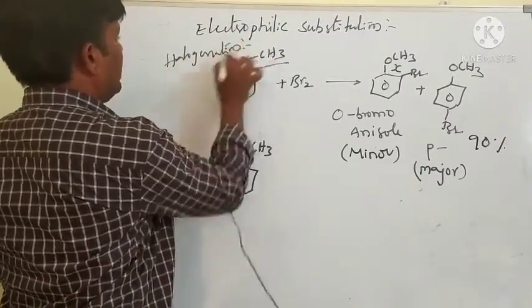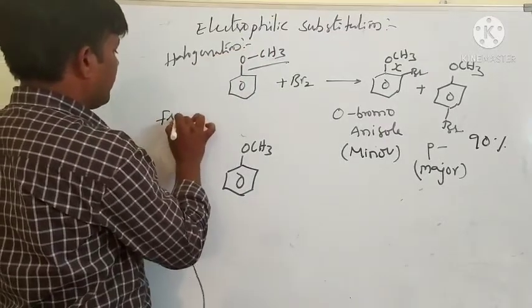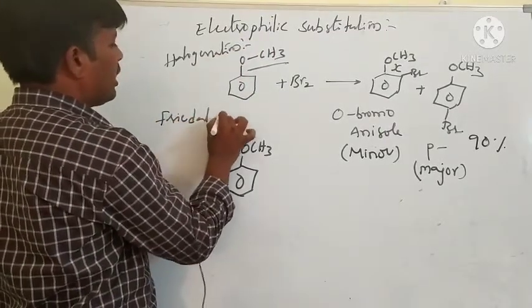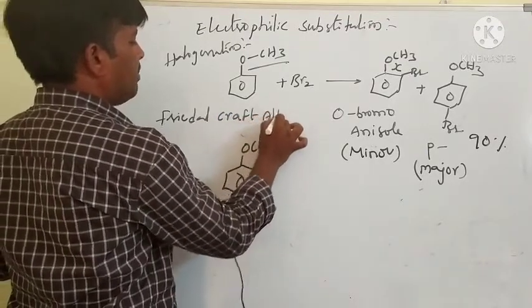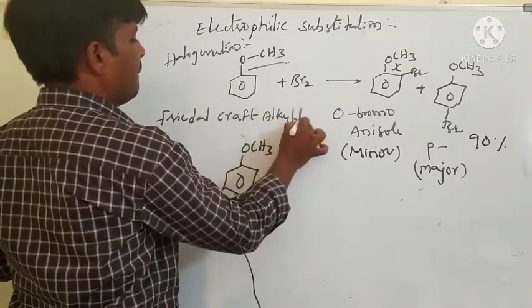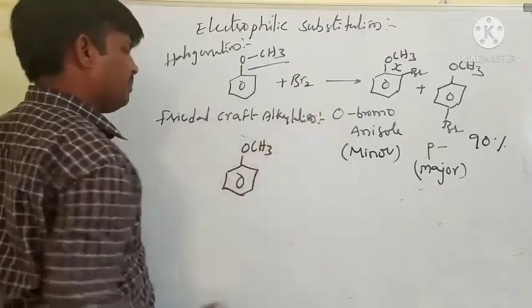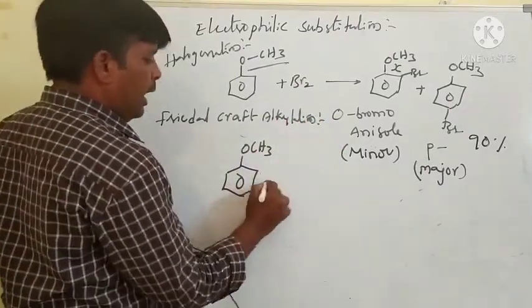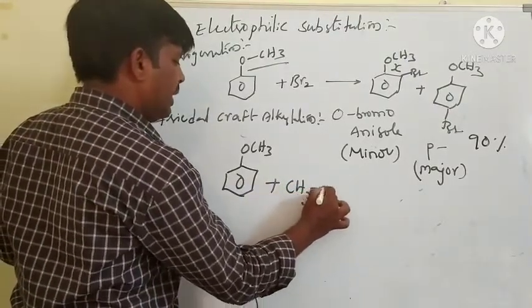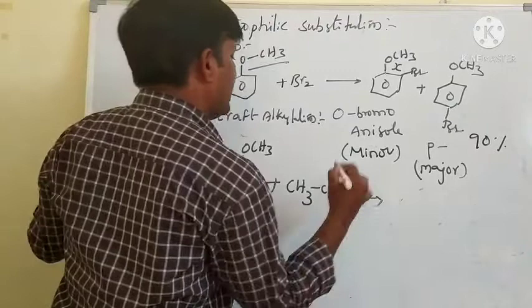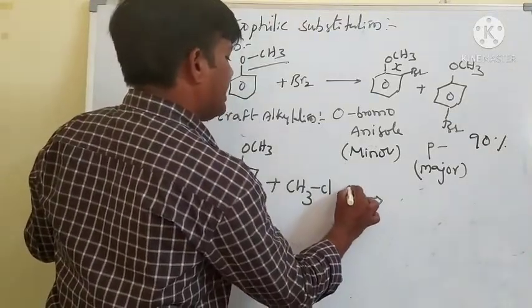Then we go for the Friedel-Crafts reactions. Friedel-Crafts alkylation means anisole reacting with alkyl halide or methyl chloride in presence of anhydrous AlCl3.